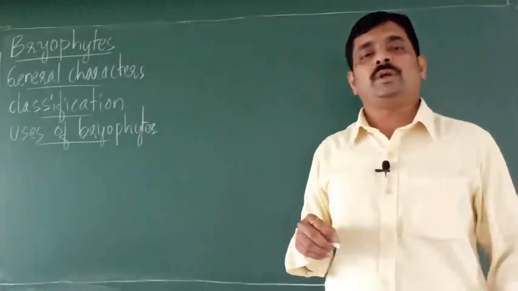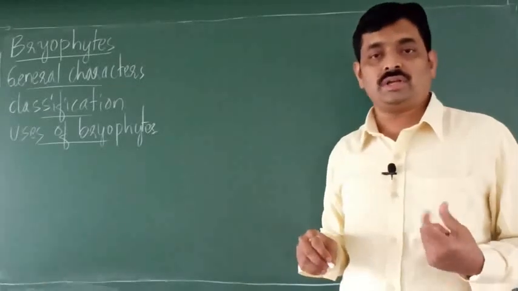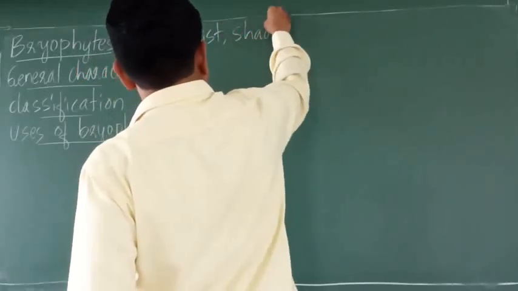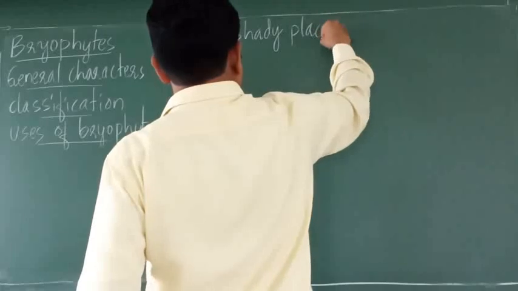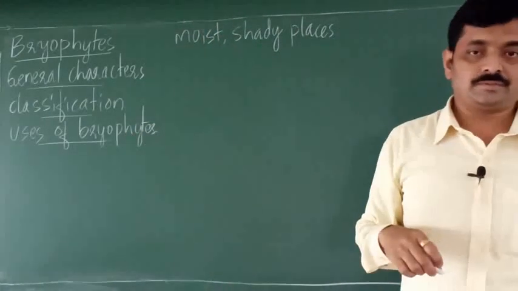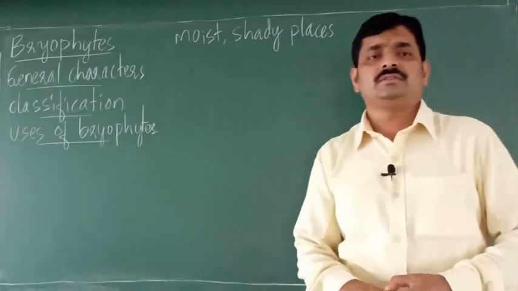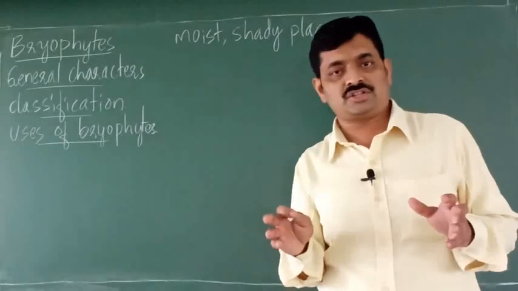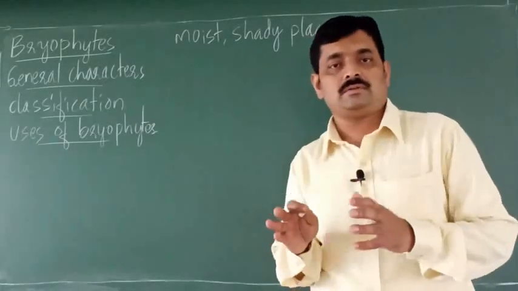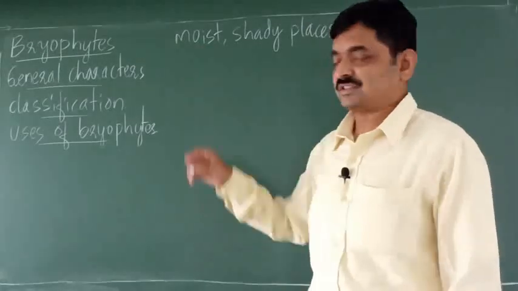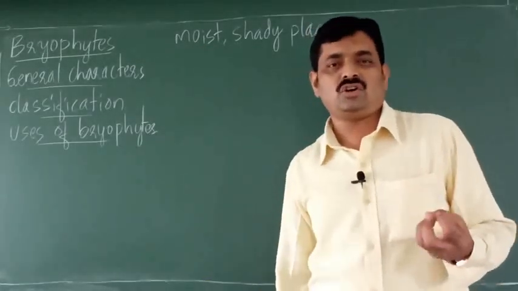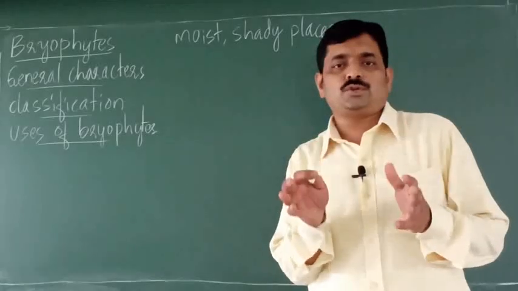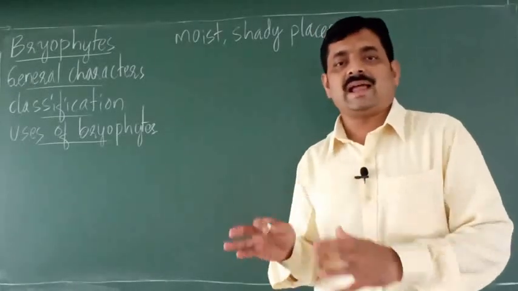So bryophytes, where do they grow? They grow in moist, shady places. Shady places means where there is no direct sunlight. In such cool, moist places, these bryophytes grow. Moist means they have little moisture or little water content in the soil. So wet soil is called moist, right? So in such cool conditions, these plants grow.